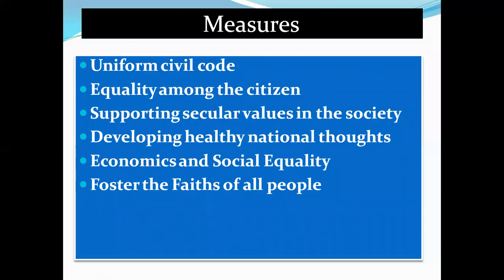What are the measures against communalism? Uniform civil code. For example, there is no restriction at all and no differentiation at all, like Hinduism and Muslimism. You must treat each and every religion the same: Hinduism, Christianity, Buddhism, Jainism, all religions together. That is why the uniform civil code must be implemented. Then only can we solve the communalism problem.